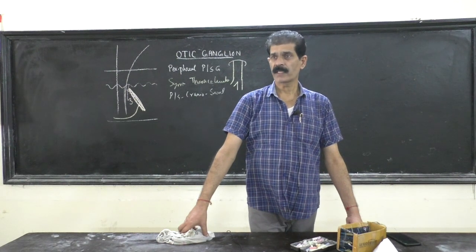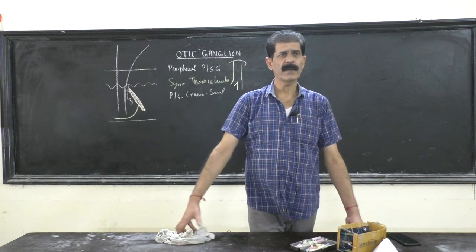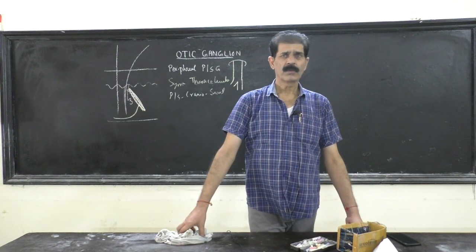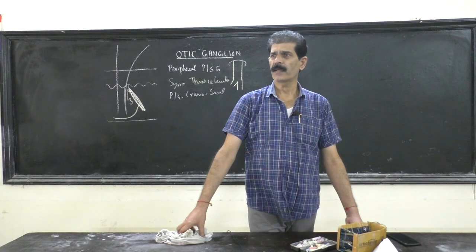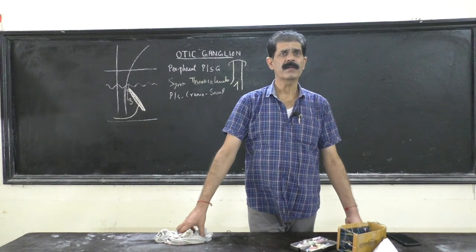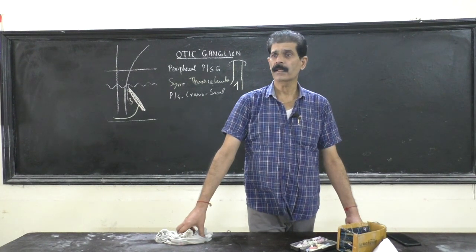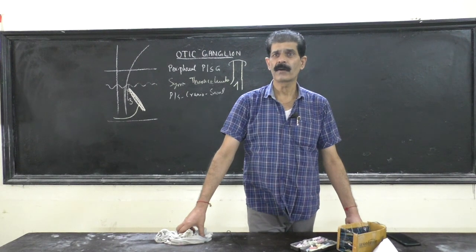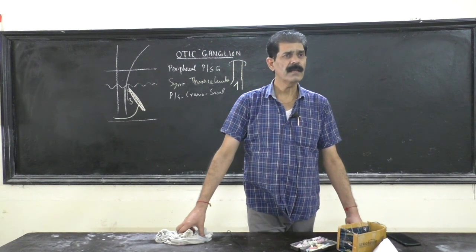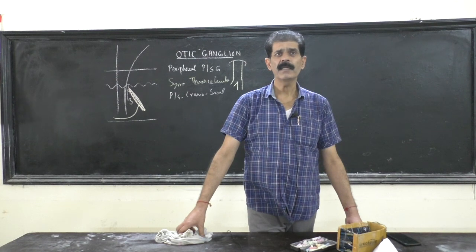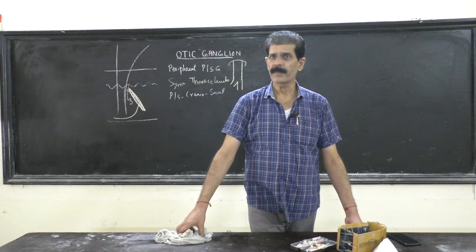Higher center, when we say higher center, means brain or spinal cord. So the whole of the smooth muscles supplied by the sympathetic fibers, their nerves start from the gray matter lying in the lateral horn of the spinal cord, not cervical, not sacral, only thoracic and lumbar part of the spinal cord.